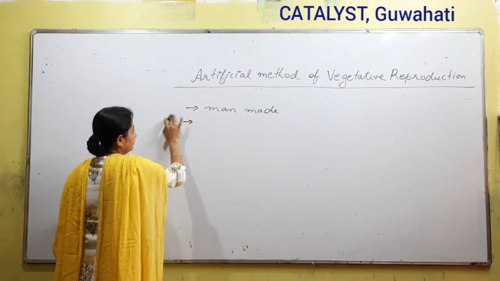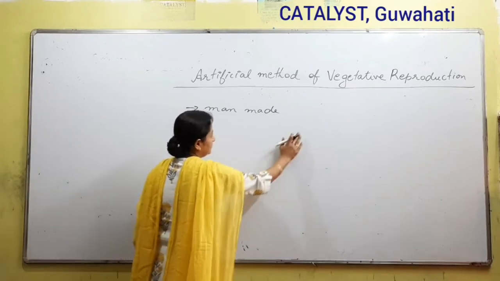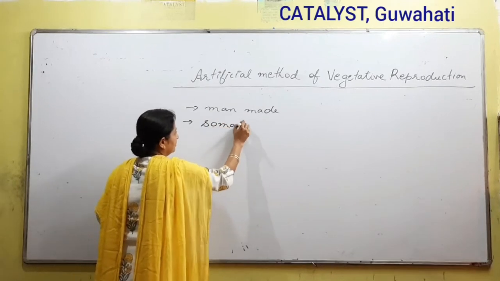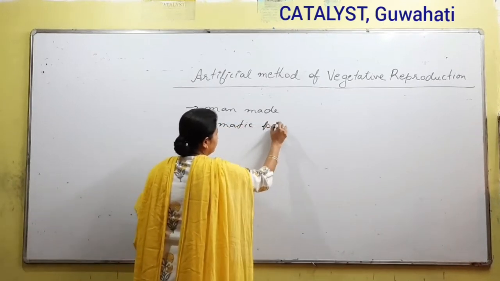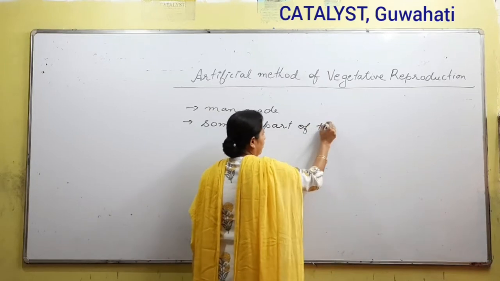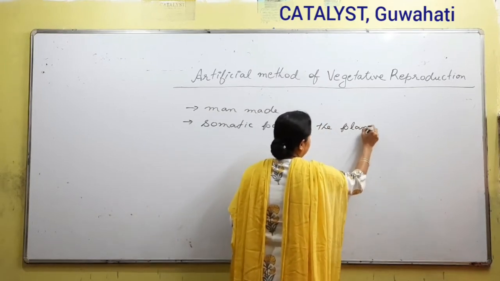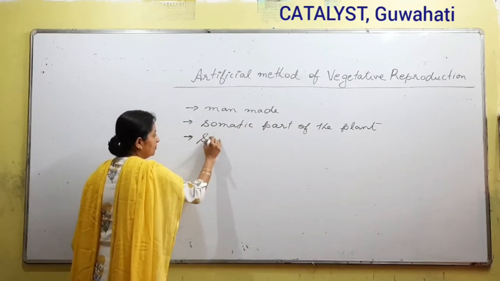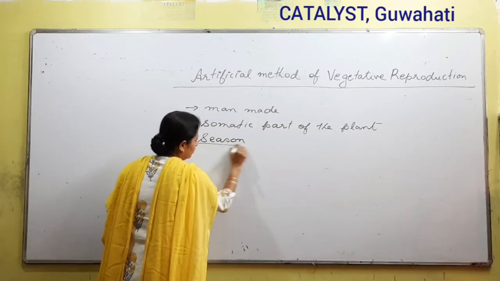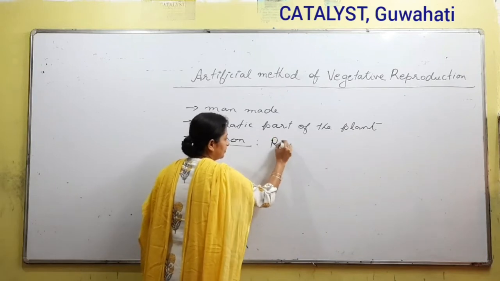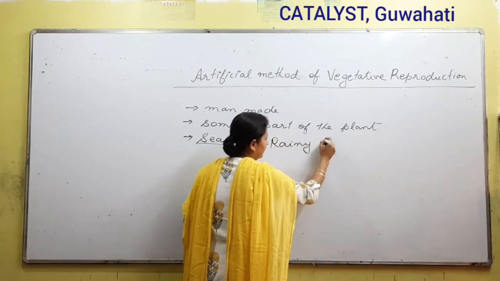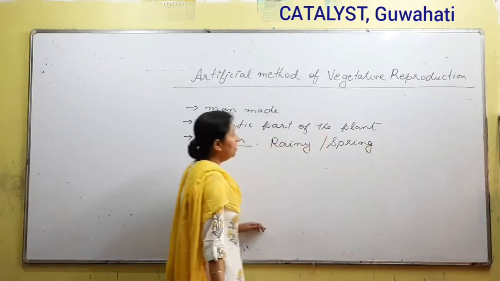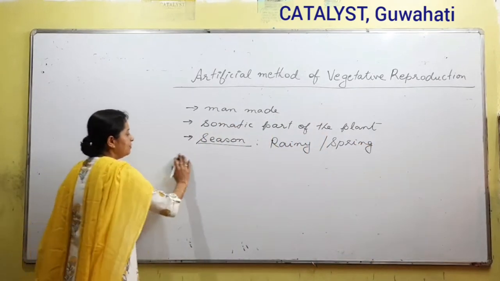Second, the somatic part of the plant is used. Third, the season: rainy or spring season is supposed to be the best for the artificial method of vegetative reproduction.